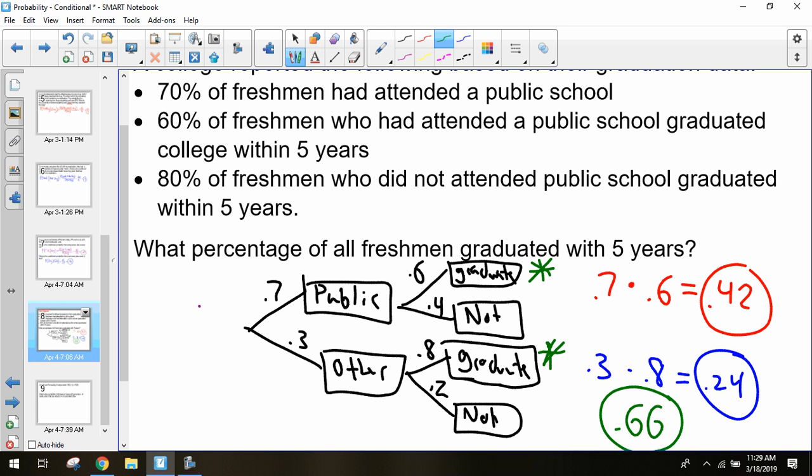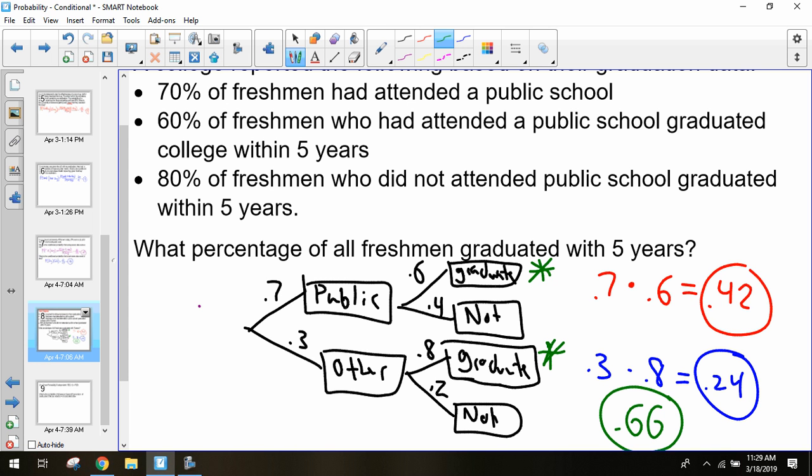Sometimes, if you encounter a lot of information, it might be helpful to break it down. What are my options? Heads or tails? 1, 2, 3, 4, 5, or 6? What are my options? Then write down my probability of getting heads, my probability of getting tails, my probability of owning a cat, my probability of owning a dog, and break through those options. Then you just multiply your way down to find each of the probabilities.